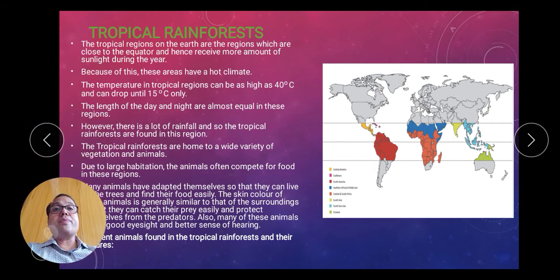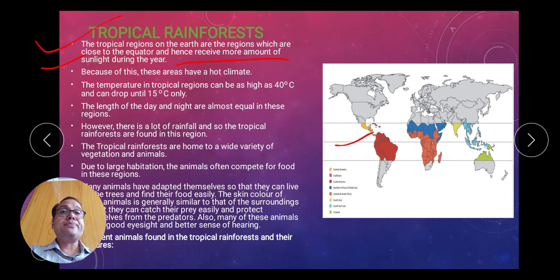Now the next topic is the tropical rainforest. The polar region is highly cold, with minus temperatures, but the tropical rainforest has a humid and warm environment. The tropical regions on the earth are the regions close to the equator, hence they receive more sunlight. So these areas are close to the equator, as per the diagram.